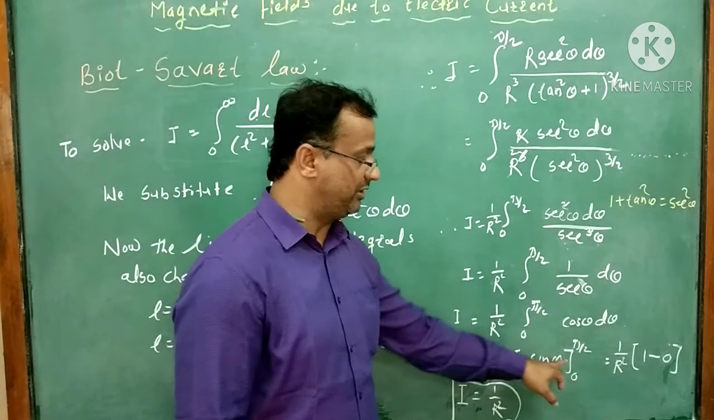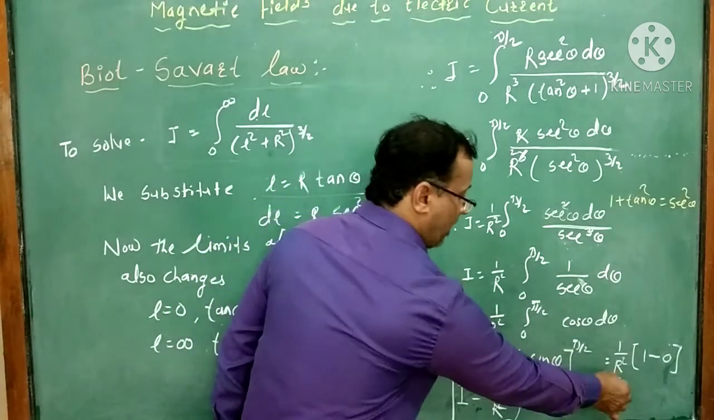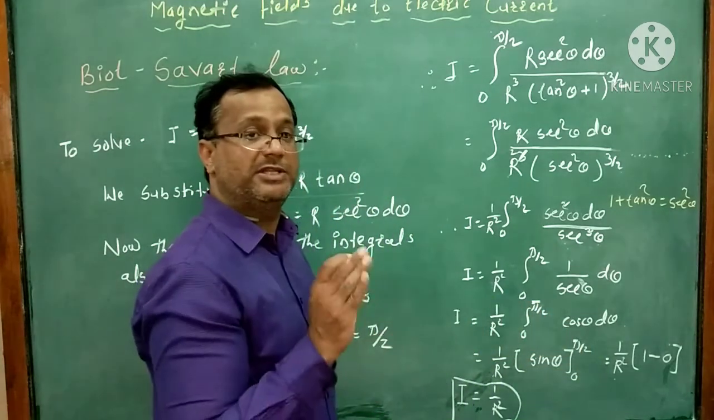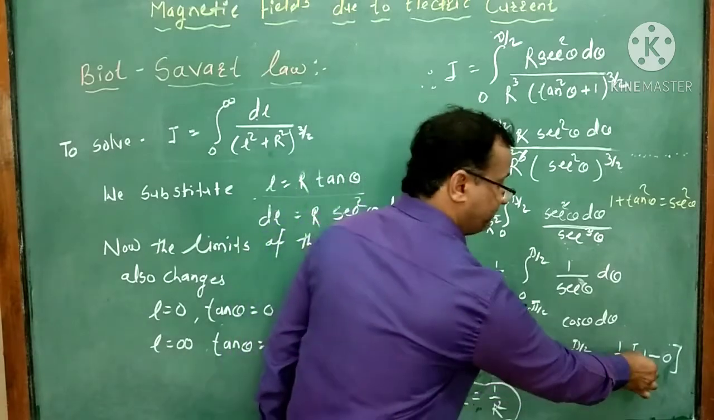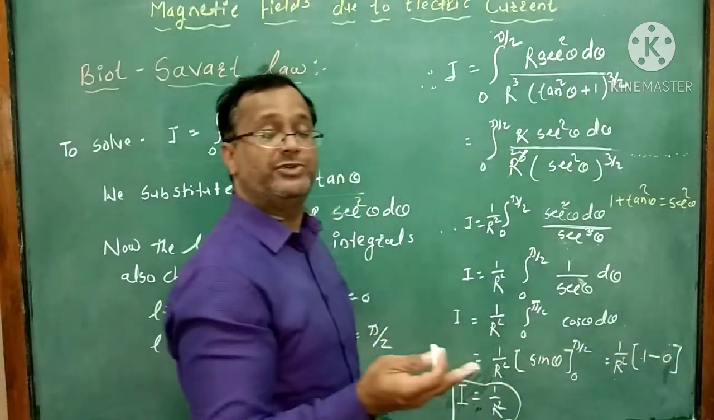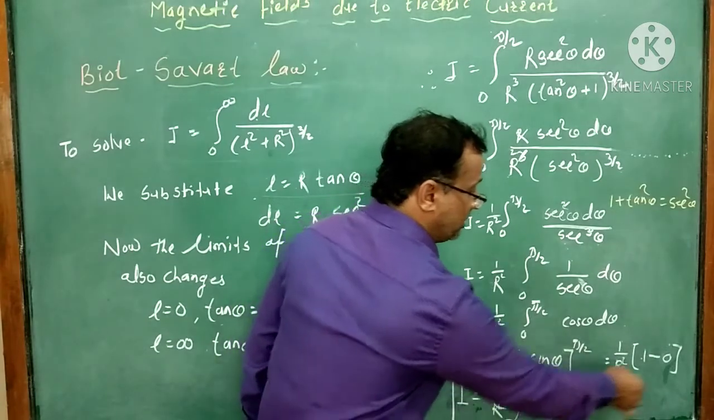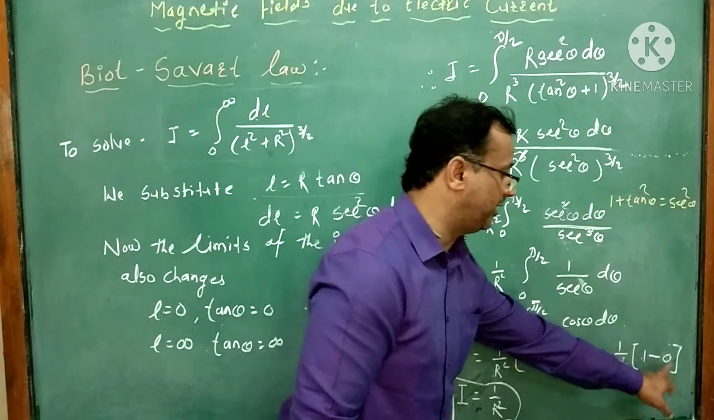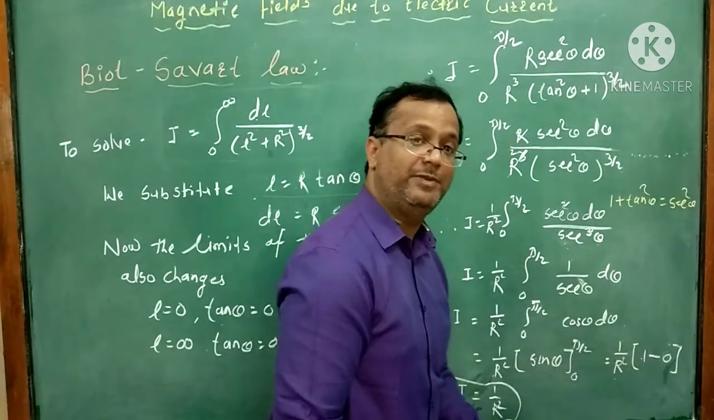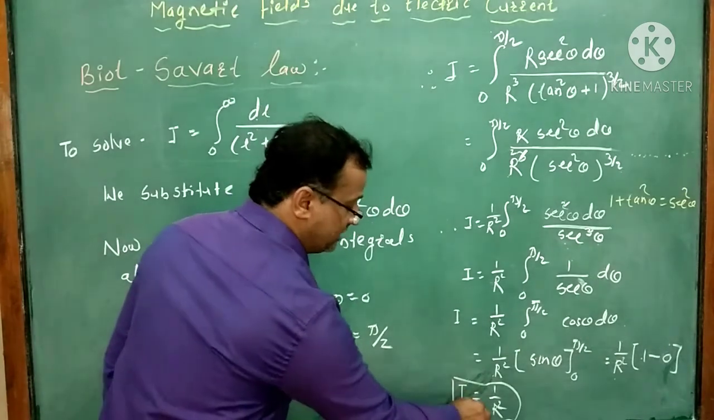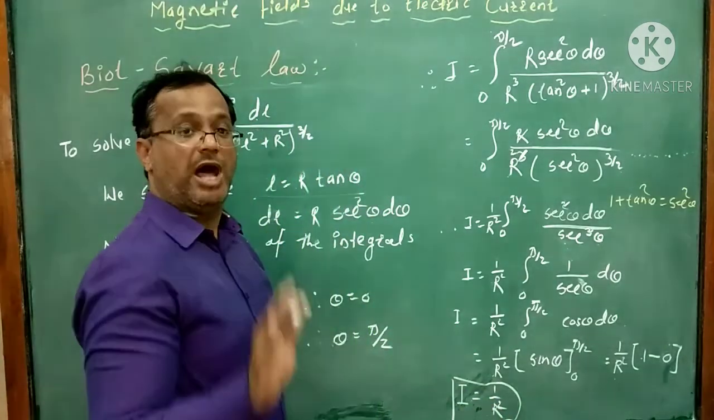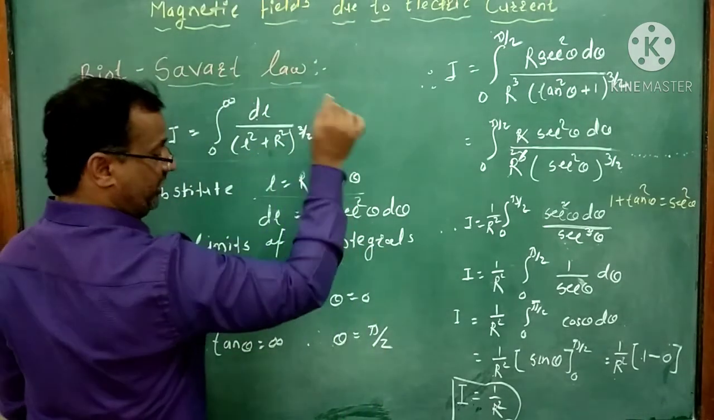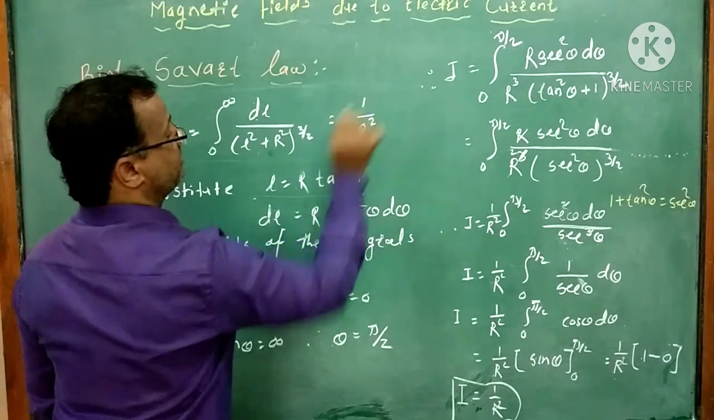Now we want to substitute this limit. So here this 1 upon R square is as it is. Then sin pi by 2, and sin pi by 2 is nothing but sin 90, and the value of sin 90 is 1. Right? Minus, we substitute the lower limit, that is sin 0. Sin 0 is 0. So we get 1 upon R square inside the bracket 1 minus 0. But 1 minus 0 is simply 1. So what do we get finally here? I is equal to 1 upon R square. Right? So here the value of this integration is simply 1 upon R square.